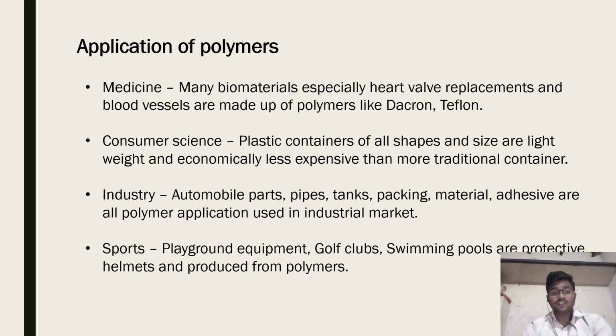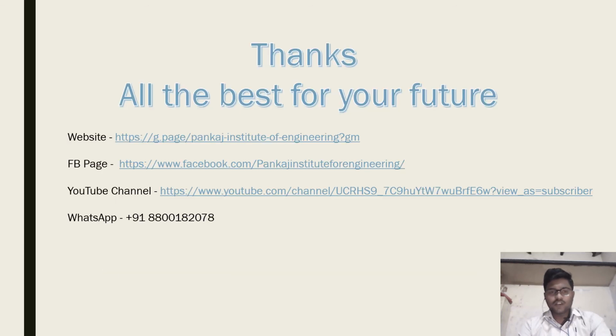In industry, automobile parts, pipes, tanks, packing material, and adhesives are all polymers. In sports, playground equipment, golf clubs, swimming pools, and protective helmets are produced from polymers. Polymers are very much used in our life.